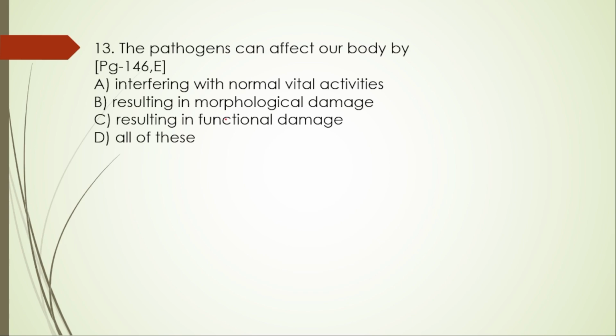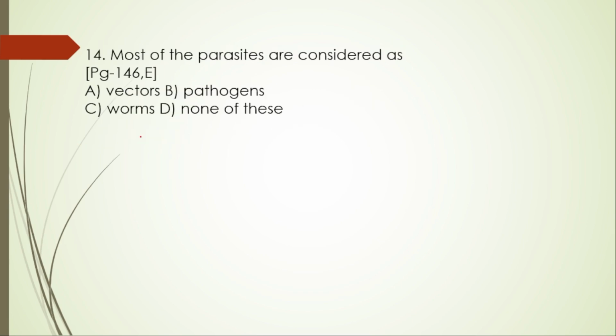13th question. Pathogens can affect our body by A. Interfering with normal vital activities, B. Resulting in morphological damages, and then C. Resulting in functional damages, and then D. All of these. So here the right option is D. Next question, question number 14. Most of the parasites are considered as A. Vectors, B. Pathogens, C. Worms, D. none of this. The right option is B, pathogens.